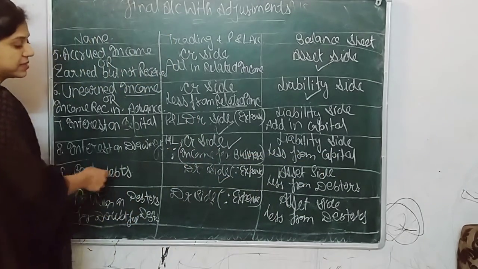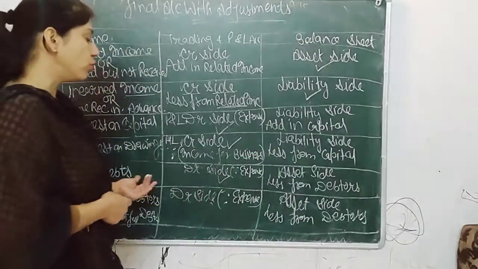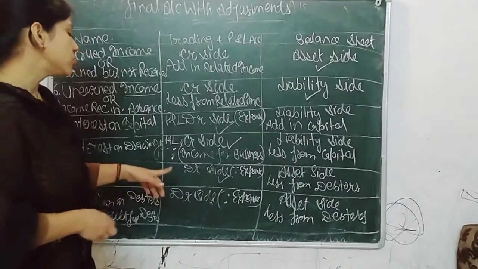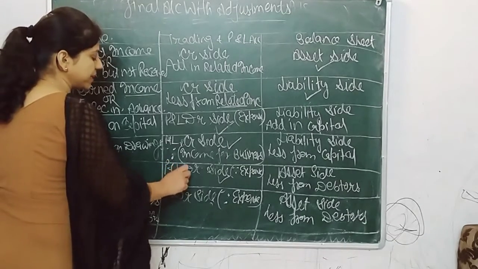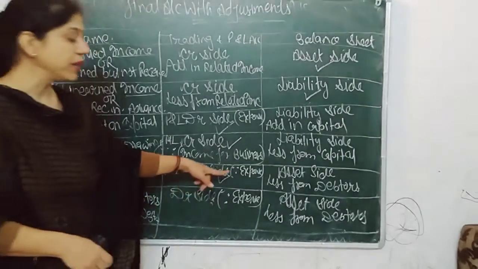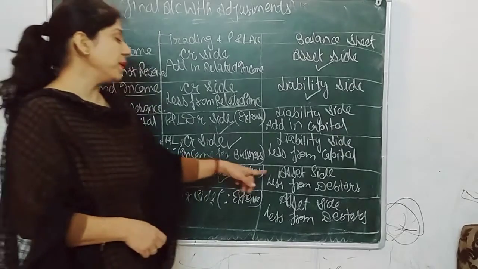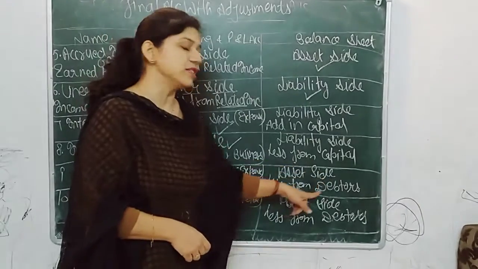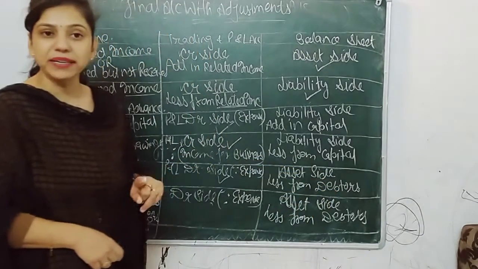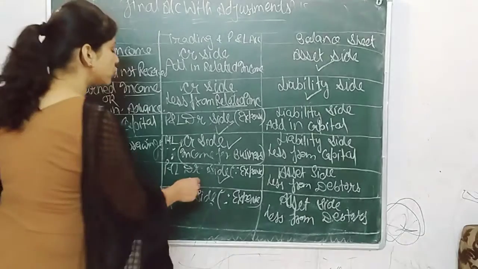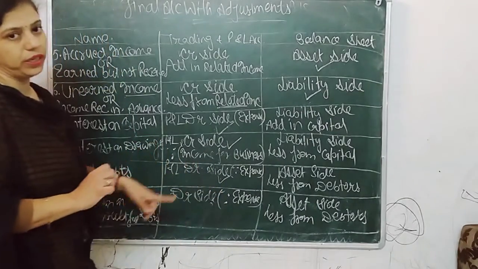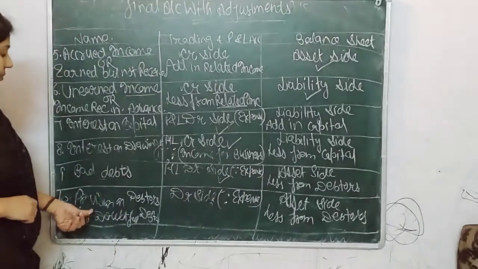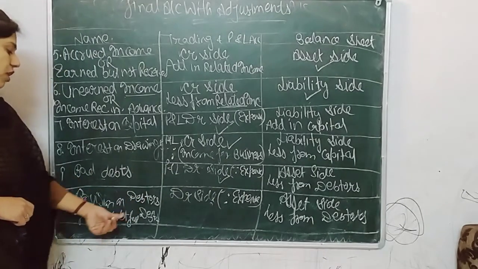Next we have bad debts. Bad debts means some person who doesn't pay your money. That means it's a loss for the business. So it should be passed in the P&L debit side. And next, because bad debts are from debtors, in the balance sheet they should be deducted from debtors. But if bad debts are given in the question only, then it should be passed in the P&L debit side only, not deducted from debtors. And the last adjustment for today we have is provision on debtors for doubtful debts.